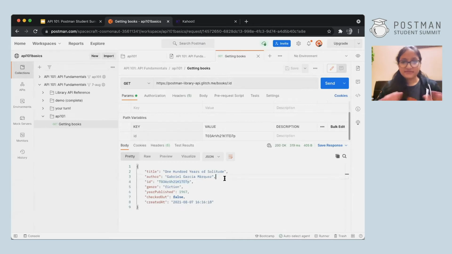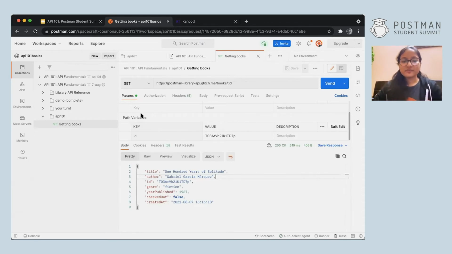So we have done the GET request. Now there are 4 basic types of things that we have to do: retrieving data, adding data, updating and deleting data. We have done the GET request, which means we have done the retrieving part of the API, right? So let's try out the next thing, which is how to add data.